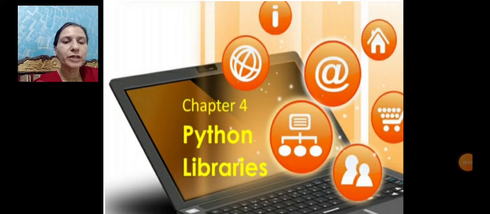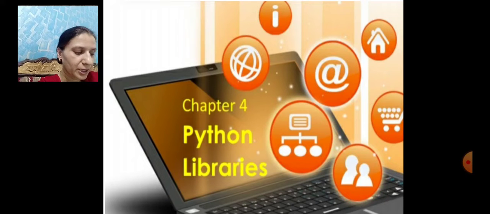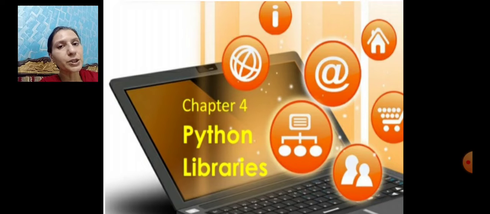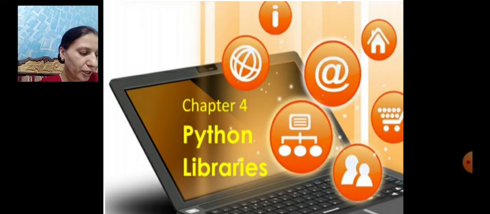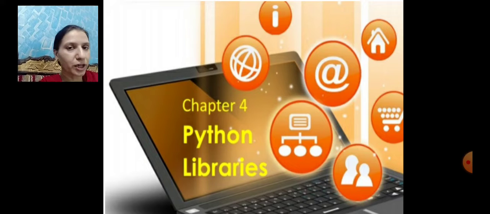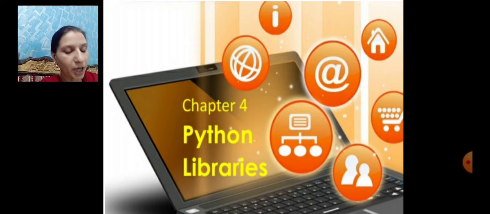Good morning students. Today we start a new chapter, chapter 4, using Python libraries. As programs become larger and more complex, there is a need to organize them so that we can use them easily. In chapter 2, we learned that a large and complex program is divided into functions which perform a specific task. As we write more and more functions in a program, we should consider organizing these functions by storing them in a module.